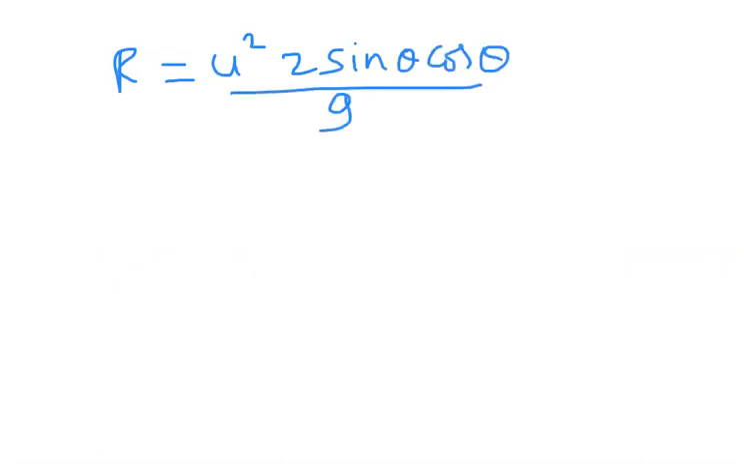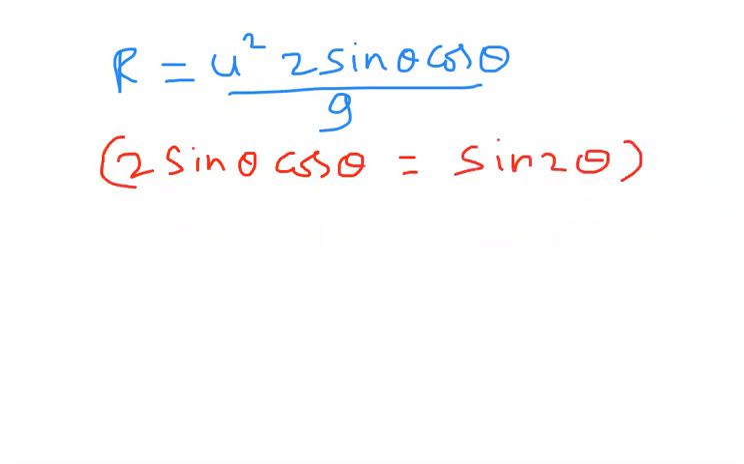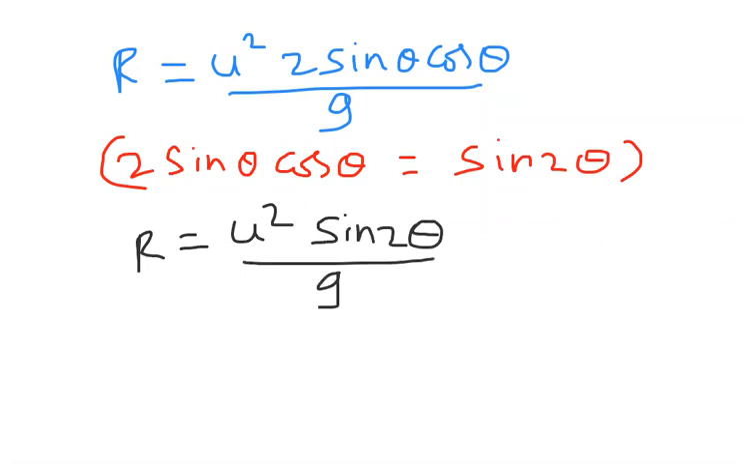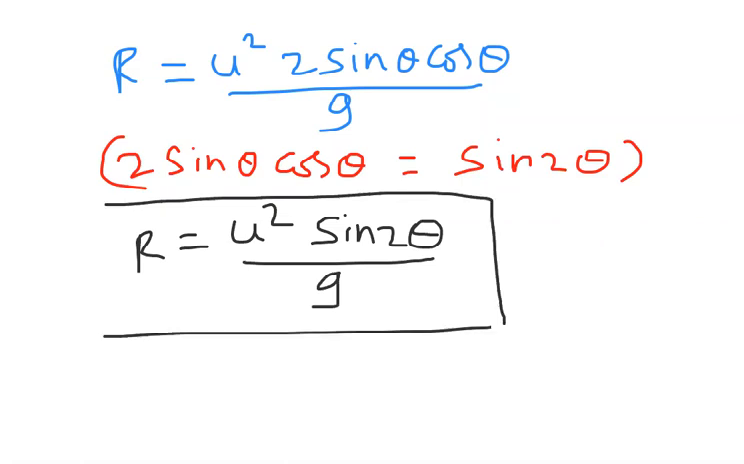Let me take the first page. Now observe carefully here. R is equal to, just now I wrote, u square 2 sin theta cos theta by g. But we know that 2 sin theta cos theta, mathematically from trigonometry, I can write as sin 2 theta. The sin 2 theta formula is 2 sin theta cos theta. So my range formula is u square sin 2 theta by g.